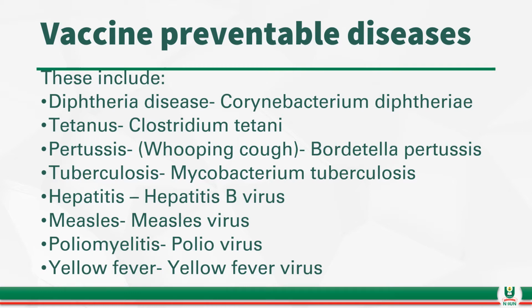And then we have the viral infection called hepatitis, which is caused by hepatitis B virus. We have measles, by the measles virus. We have poliomyelitis caused by poliovirus. And then we have yellow fever disease, which is caused by yellow fever virus. These are diseases that can be prevented with vaccines.